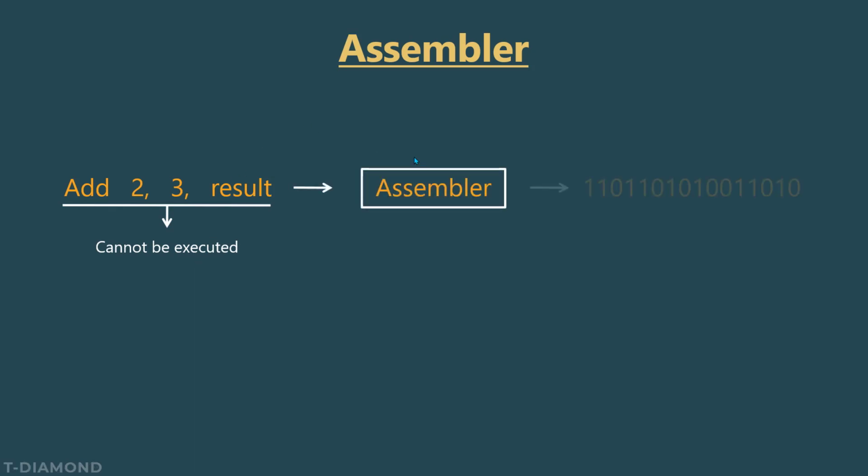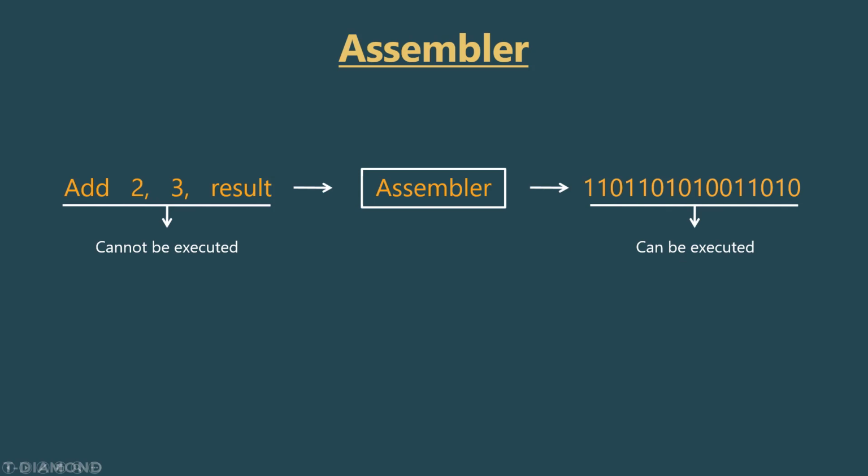So let's talk about the assembler. Suppose that we have this assembly code over here. As we said, it cannot be executed. So this code is given to the assembler, and the assembler translates this code to machine code. And now this code over here can be executed, and this is how we can execute assembly code.